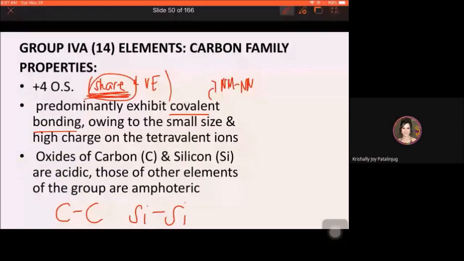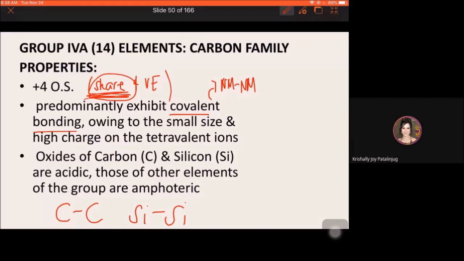Okay, ibig sabihin, carbon, di ba carbon is a non-metal, silicon is also a non-metal, but not all elements under group 4A are non-metals. Kasi yung tin, it is a metalloid, pero higher yung non-metallic property niya. Yung lead, isang metal ang lead. Diba? So, variety yung properties nila when it comes to metal and non-metal properties.